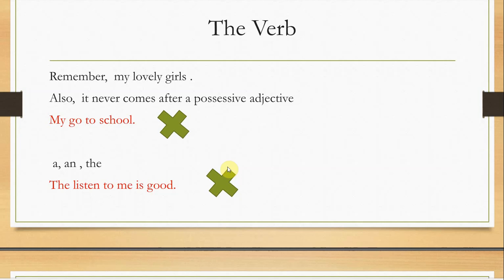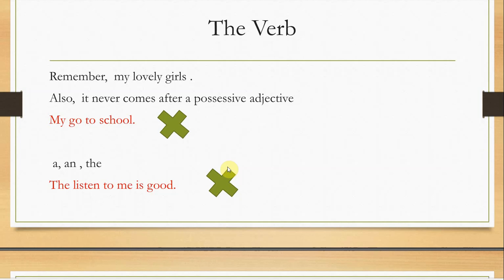Possessive adjectives like my, his, her, our, your, their, its. So I can never say, for example, "my go to school." You can say "I go to school," not "my go to school." Remember, the verb can never come after a possessive adjective like my or her.